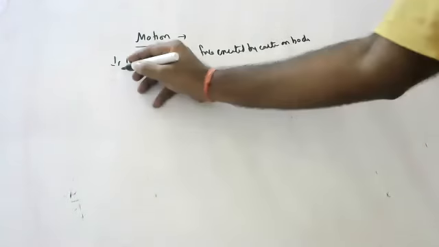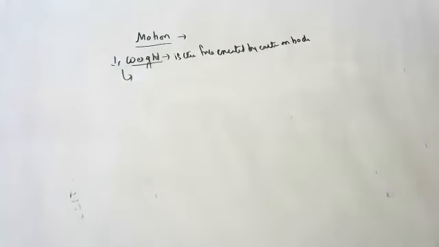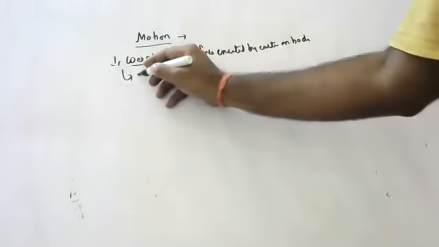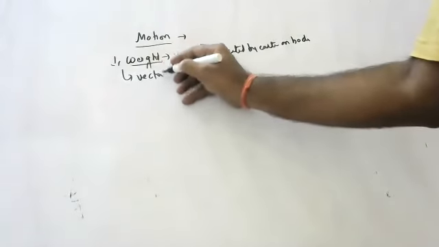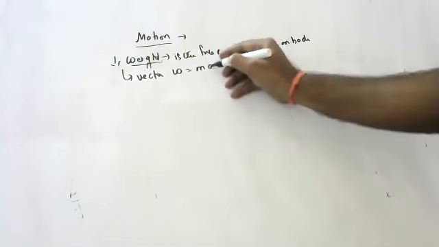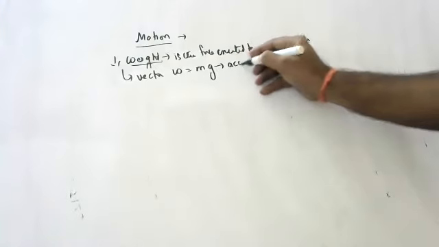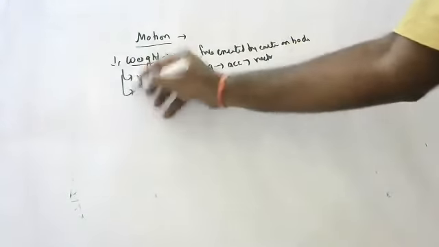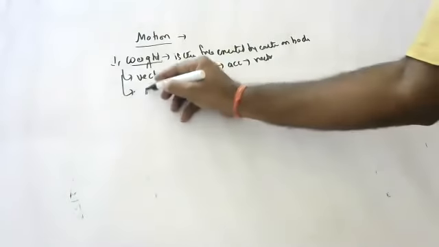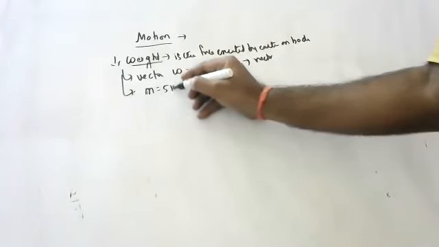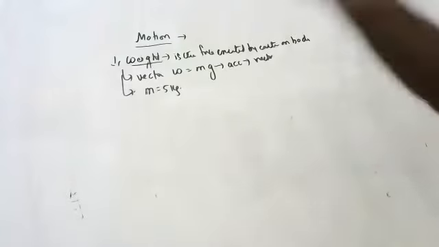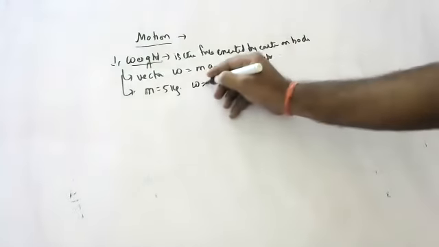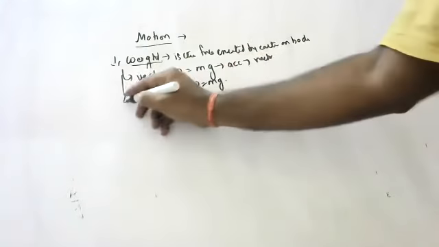Okay, children. So, is it a vector quantity or a scalar quantity? It is a vector quantity, children, because W is equal to mg. g means acceleration due to gravity. Acceleration due to gravity is a vector, no, children? That's why weight is also a vector. Mass is not a vector. Suppose I ask you mass, mass is 5 kg. You won't say 5 kg towards north, 5 kg towards south. But weight is a vector because it is mass into acceleration due to gravity.